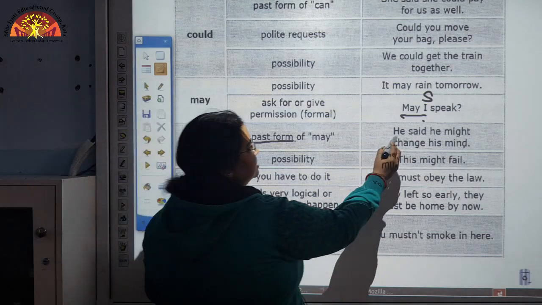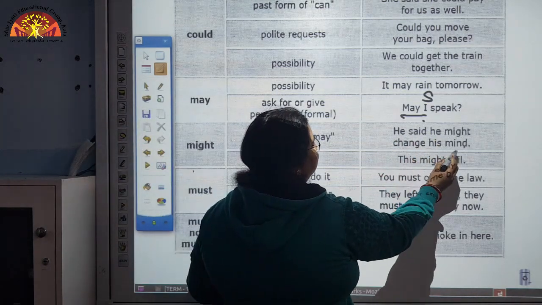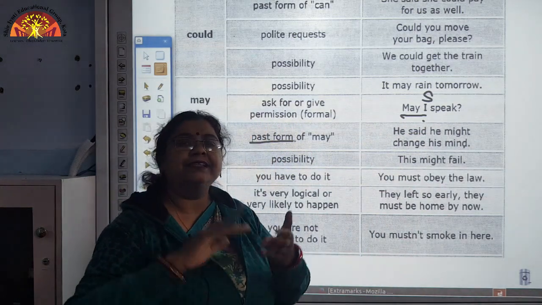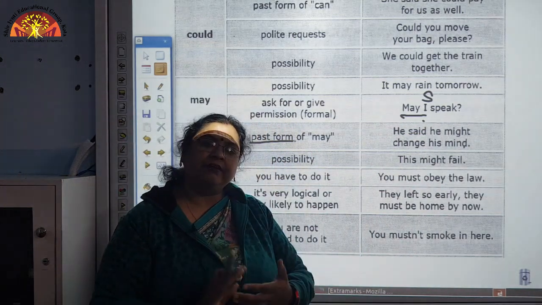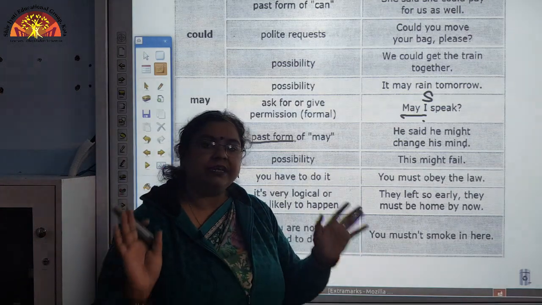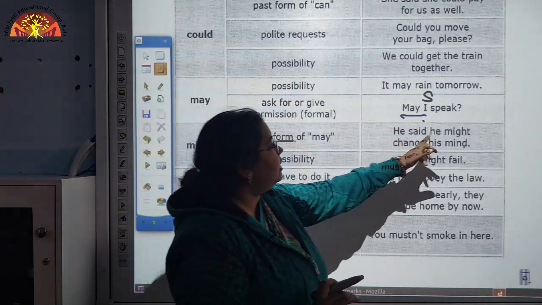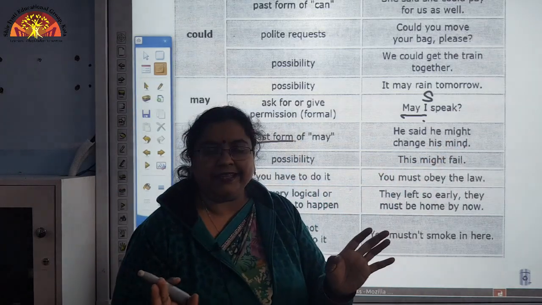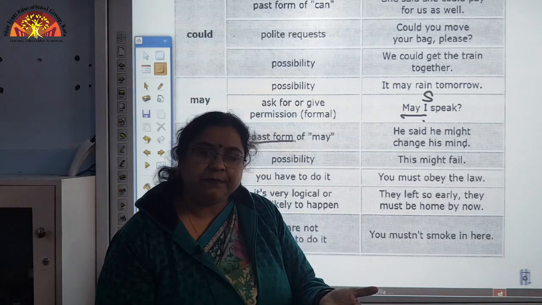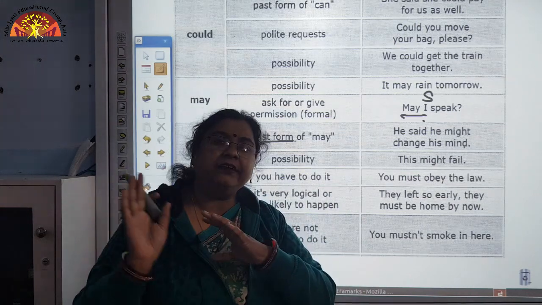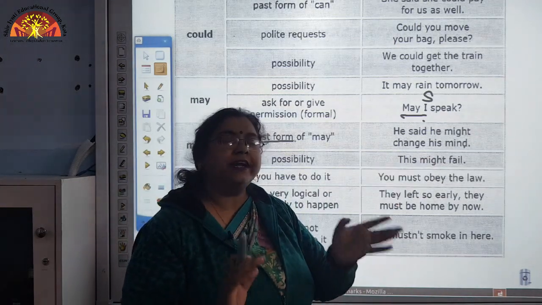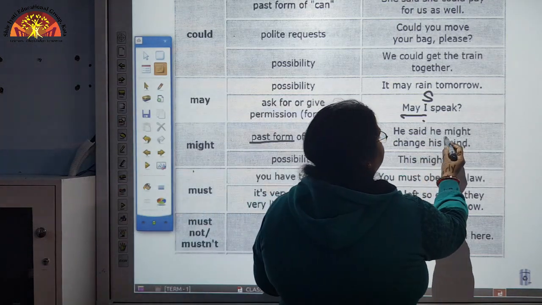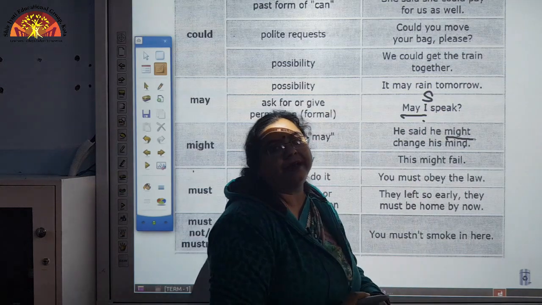See, he said he might change his mind. What he said earlier, he said some time back, at a time which has already passed, in the past tense. So, he might change his mind. There is a possibility that he may change his mind. This was being said earlier, so it has to be told in past tense. That is why we have used might, that is the past form.